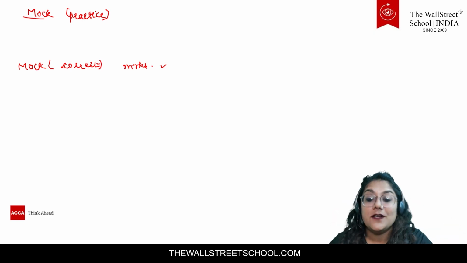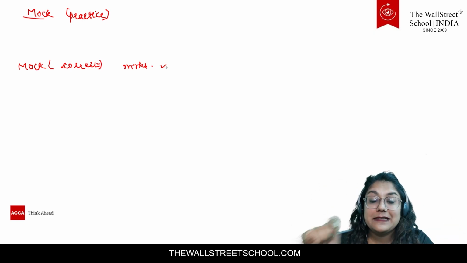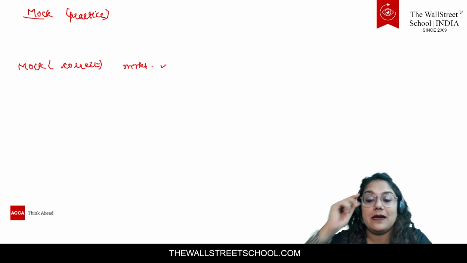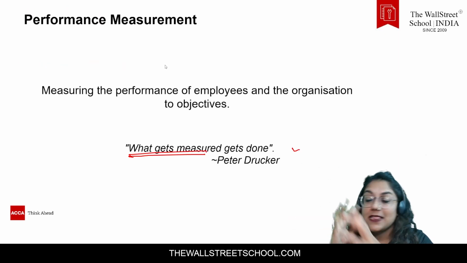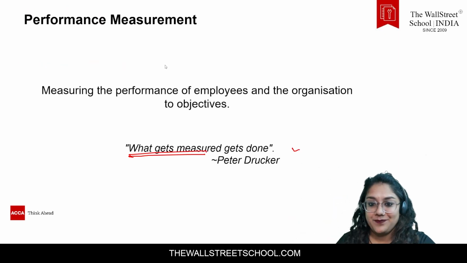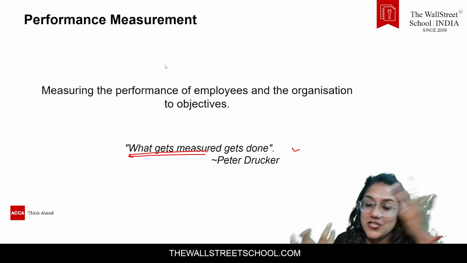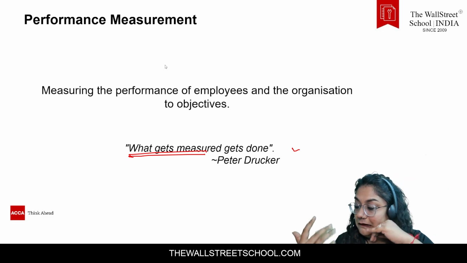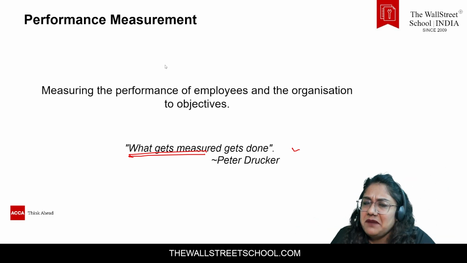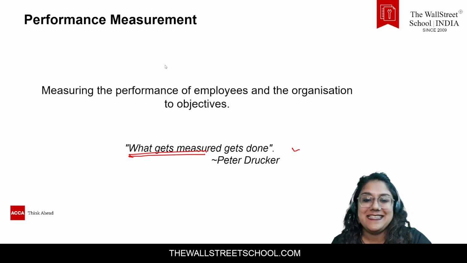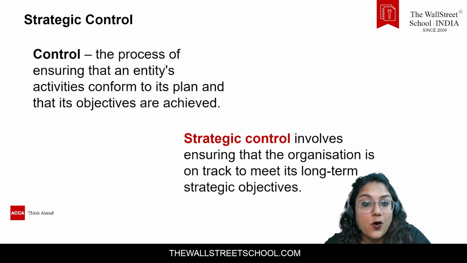Because we say, jo dikhta hai wahi bikta hai. The situation is the same here. What Peter says is that the things that get measured are the only things that get done. The things which are not getting measured, which nobody has an eye on, people will maybe ignore in the long term.